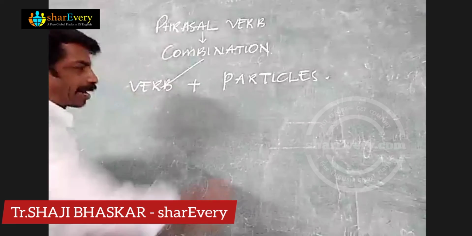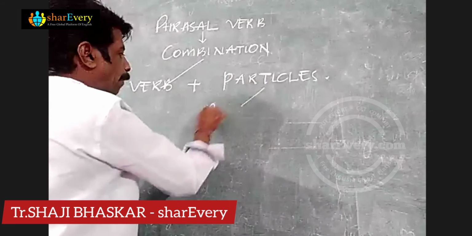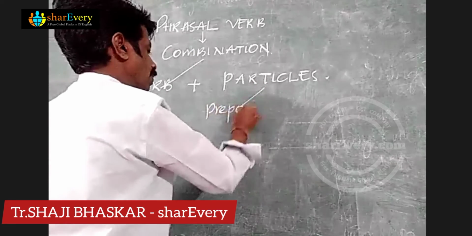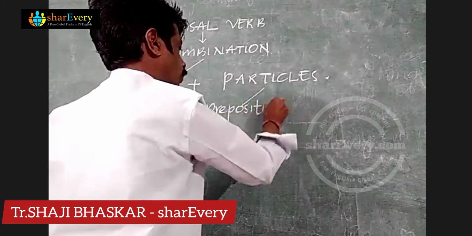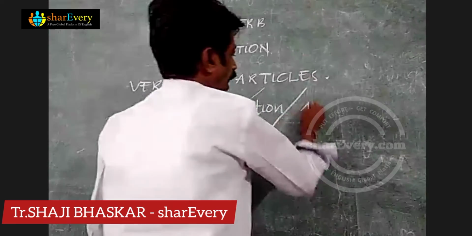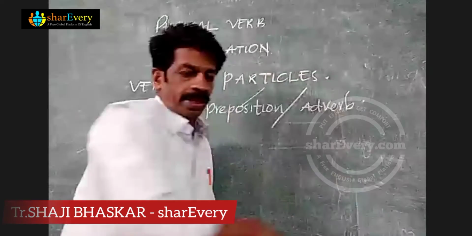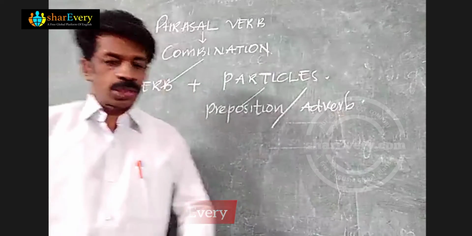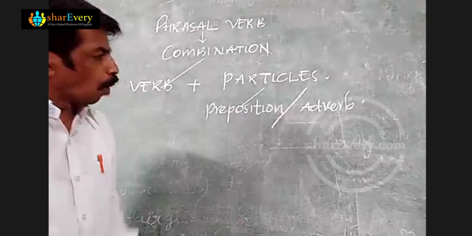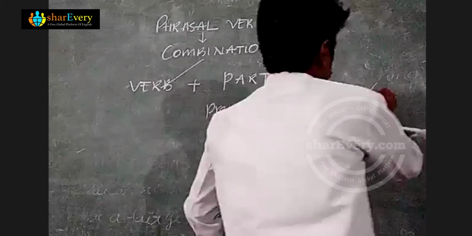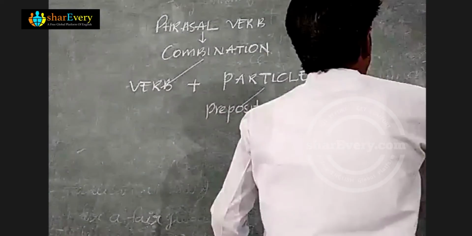What about these particles? It may be a preposition or adverb, or sometimes both.